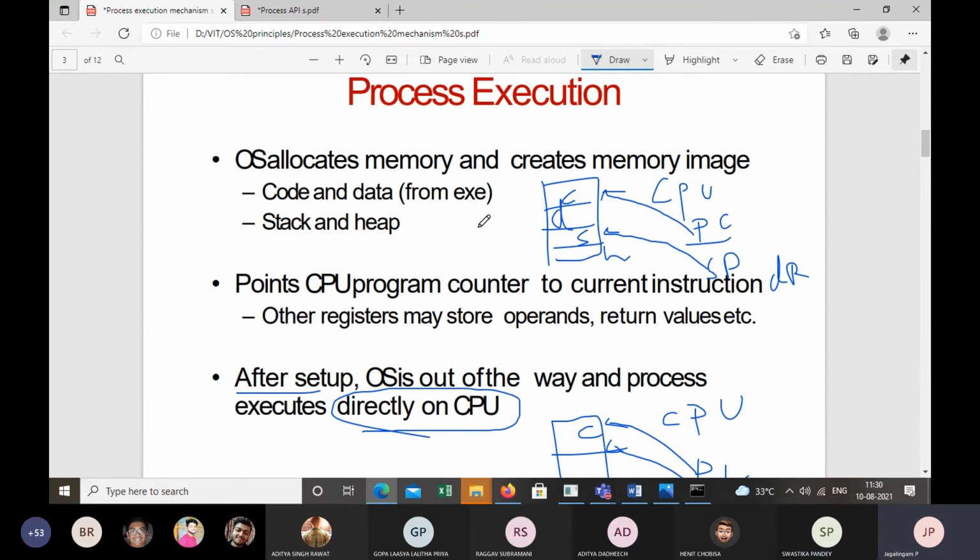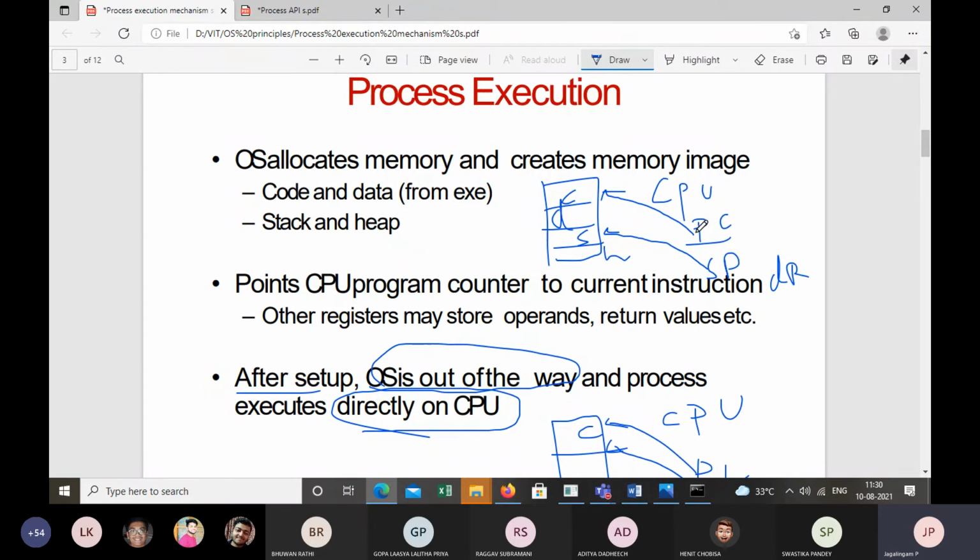Okay. So the first thing the operating system does is allocate memory for the process, and the second thing it does is set up the CPU. Inside the CPU we have multiple registers. The operating system will set up the program counter, stack pointer, and data registers. Once all of this setup is done, the operating system is out of the way.